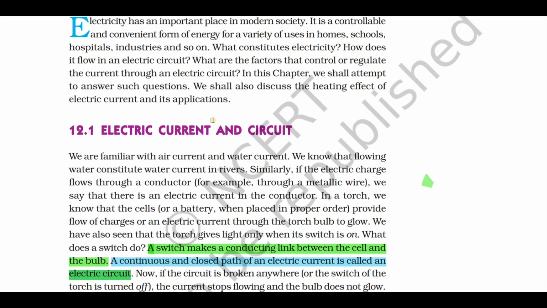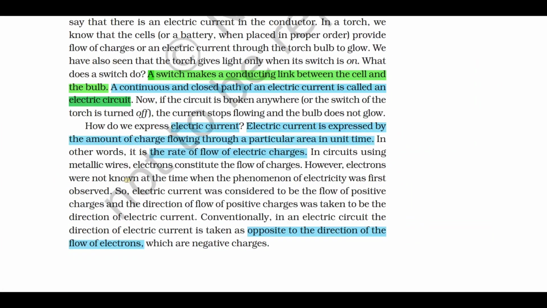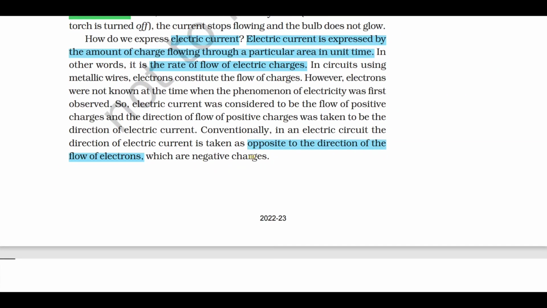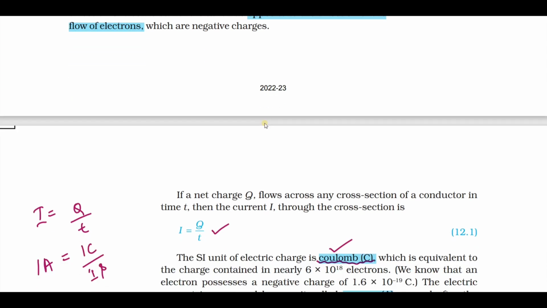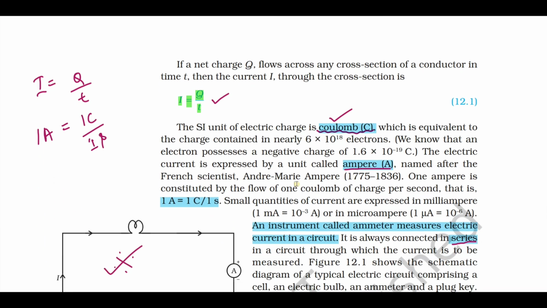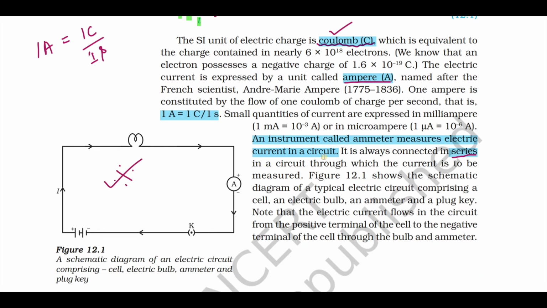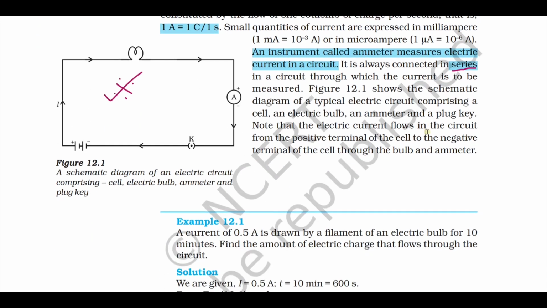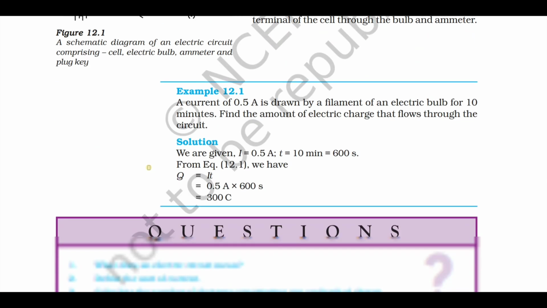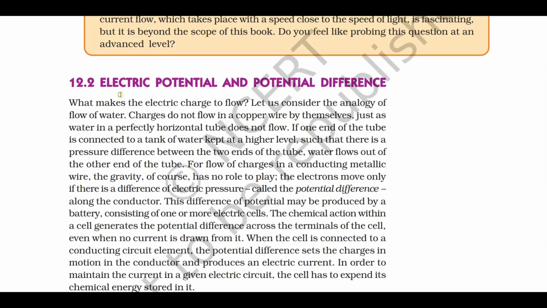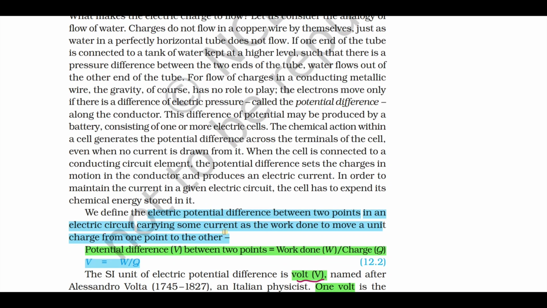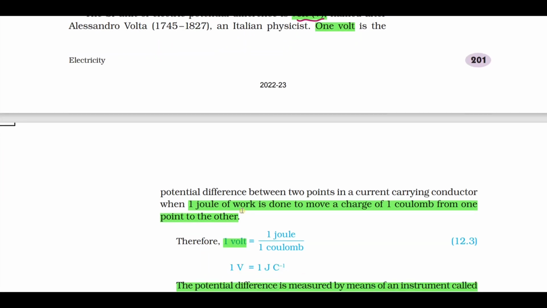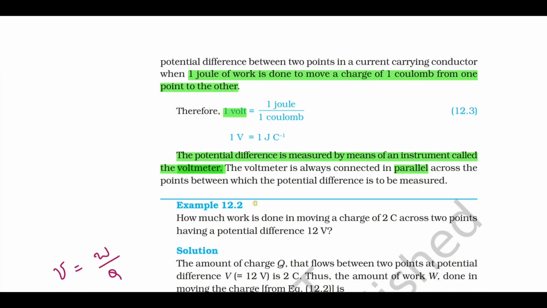Now we'll do a small recap. We started with defining a switch, an electric circuit, the definition of electric charge, and the conventional flow of electrons, the definition of current, the SI unit of current, that is ampere, define 1 ampere, what is an ammeter, how it is connected in an electric circuit, and the important diagram, the simple electric circuit. Then we had the concept of electric potential and potential difference. V equals W by Q. Define 1 volt. What is a voltmeter? How is it connected in a circuit?